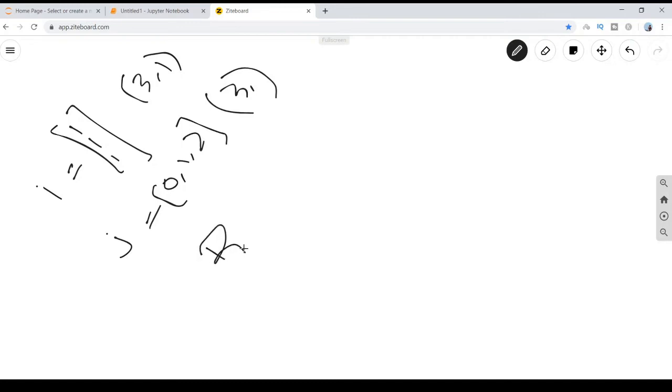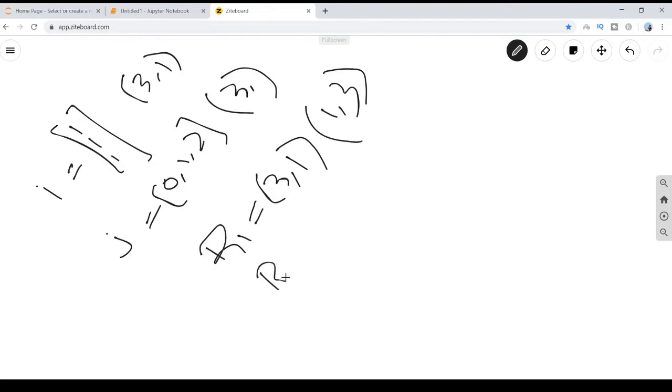Let's go to rule 1. Whichever has fewer dimensions will be padded with 1. So we have 3 comma 1, and here 1 comma 3, where we have added 1 on the left side. Still the shape is not equal. Let's move on to rule 2.